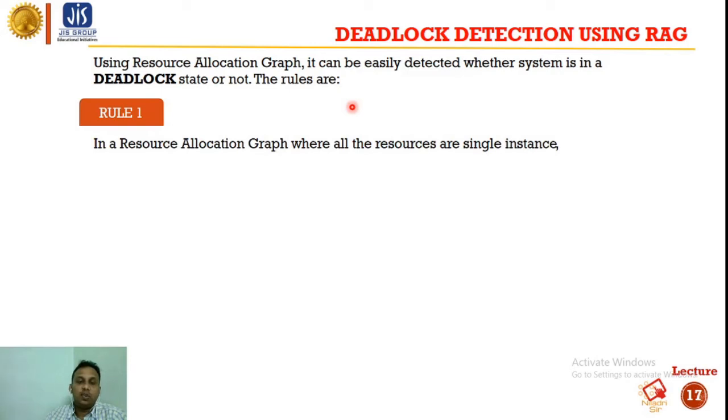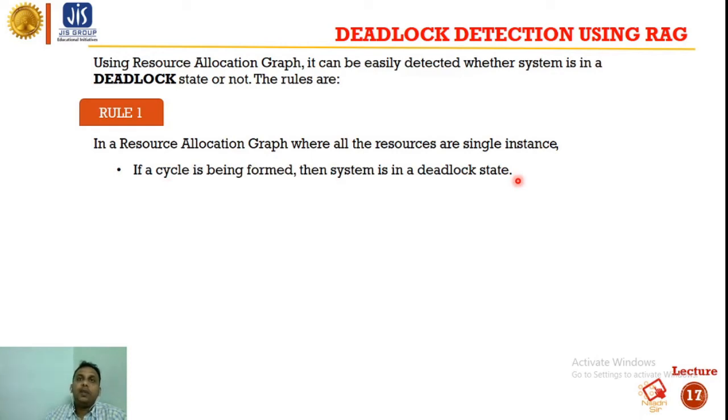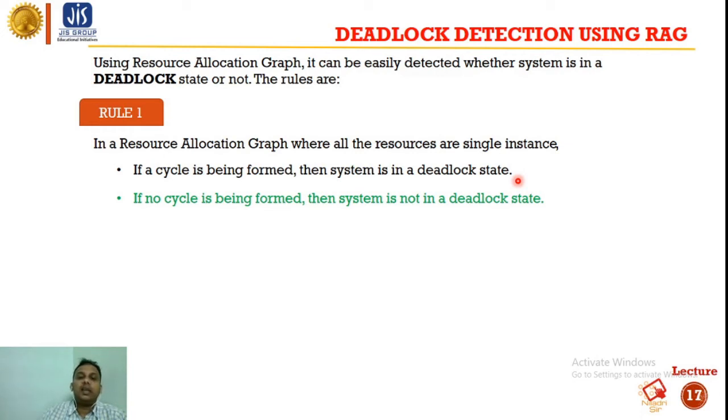At first, rule 1: in a resource allocation graph where the resources are single instance, if a cycle is formed, then the system is in a deadlock state. For example, P1 holds R1 and is waiting for R2, and P2 holds R2 and is waiting for R1. So a cycle is created, and we can say that there is a deadlock. If no cycle is formed, then the system is not in a deadlock state.